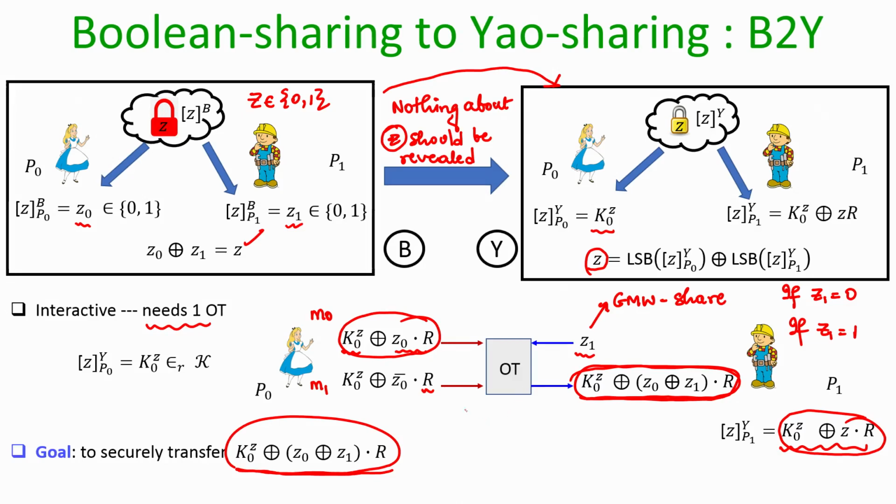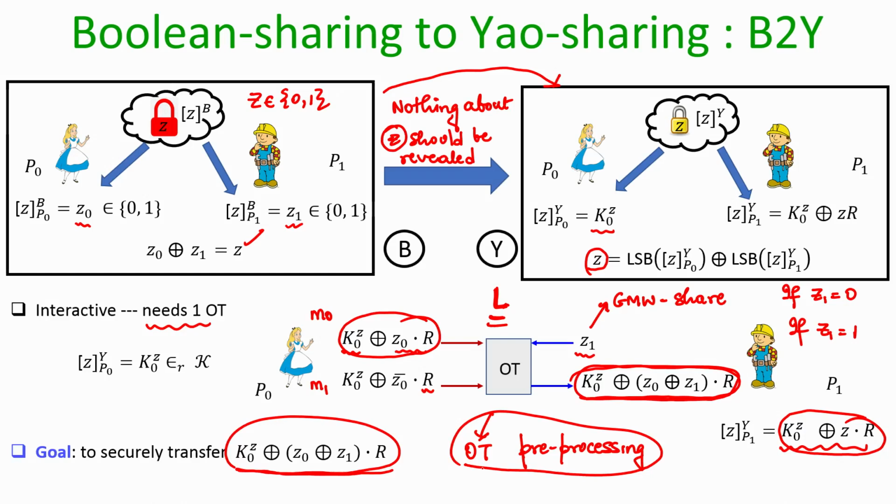But what Alice and Bob can do is, they can always do the OT pre-processing, namely the OT extension, and if they know beforehand that they have to participate in L number of Boolean to Yao conversions, then they can prepare those many OTs beforehand by doing the pre-processing of the OTs.